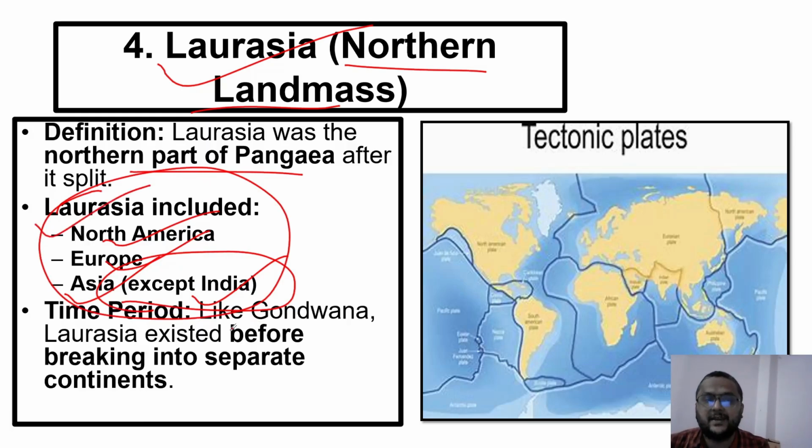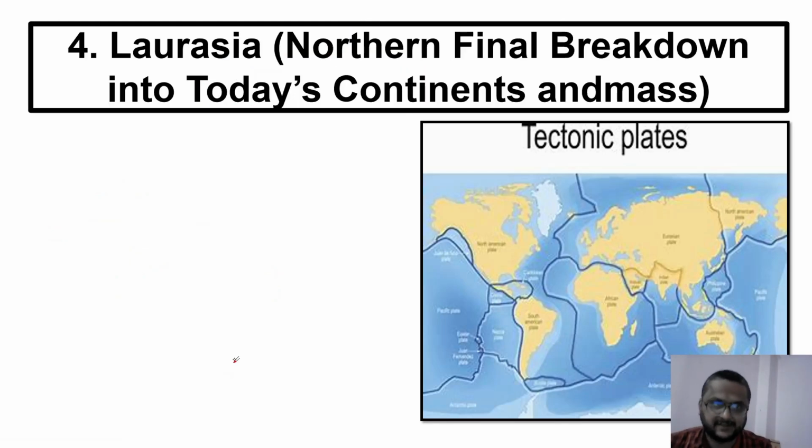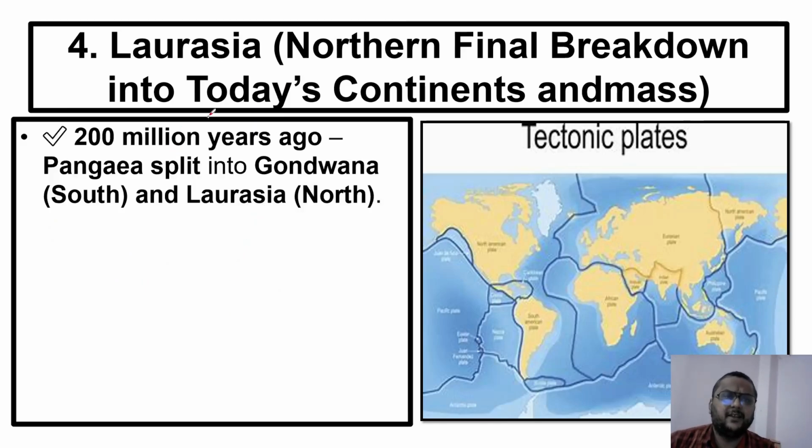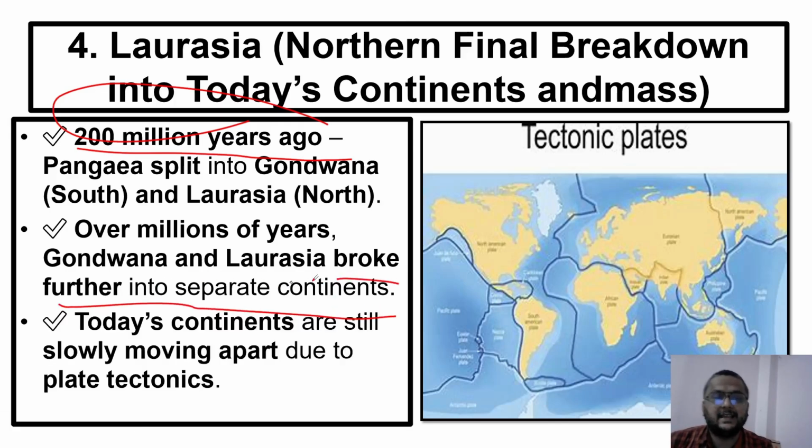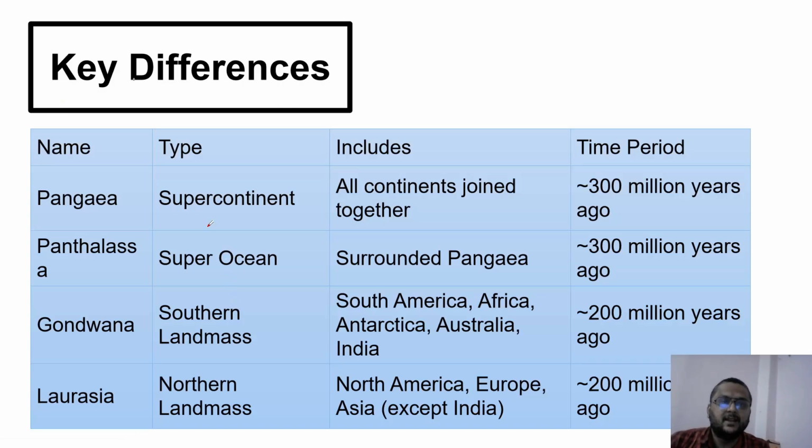Time period: like Gondwana, Laurasia also existed before breaking into separate continents. If you talk about Laurasia, 200 million years ago, it existed. Pangaea split into Gondwana and Laurasia. Over millions of years, Gondwana and Laurasia broke further into separate continents. And that is how today's continents are still slowly moving apart due to plate tectonics, which we'll see later. Now, these are the things that we have seen so far.